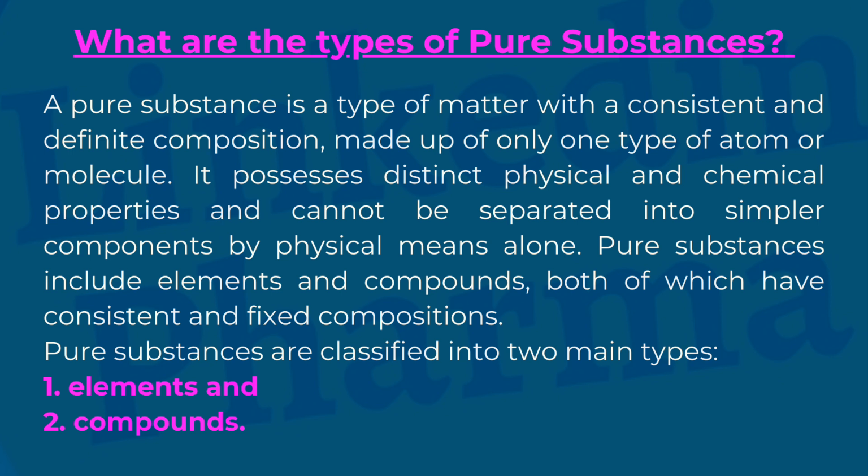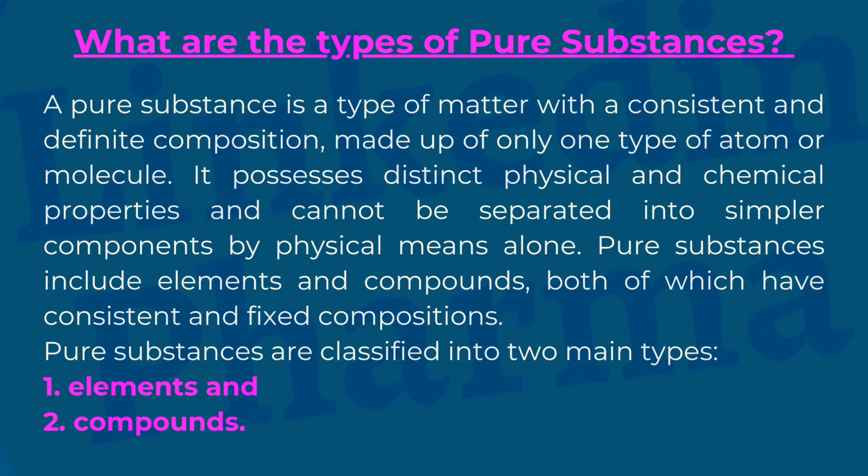What are the types of pure substances? A pure substance is a type of matter with a consistent and definite composition, made up of only one type of atom or molecule. It possesses distinct physical and chemical properties and cannot be separated into simpler components by physical means alone. Pure substances include elements and compounds, both of which have consistent and fixed compositions.